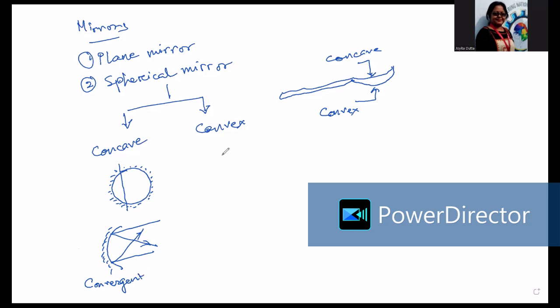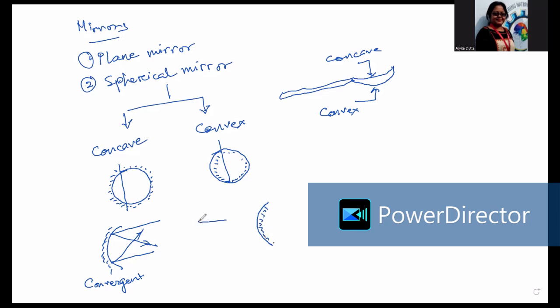Whereas what happens in a convex mirror? In a convex mirror, it is being painted on the inner surface, so you have the outer surface of the mirror.